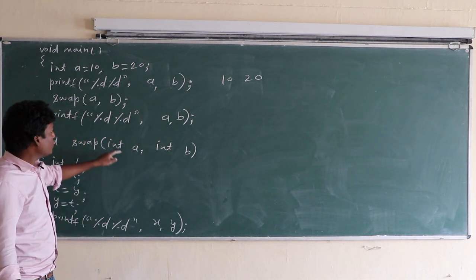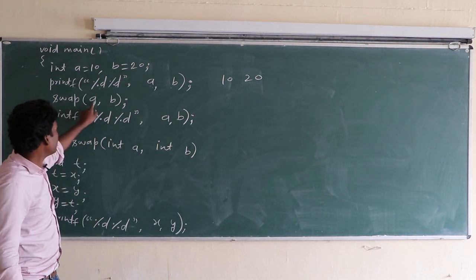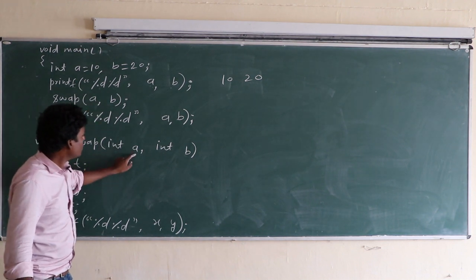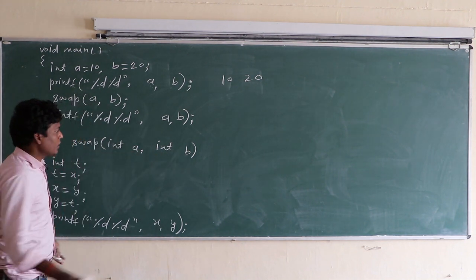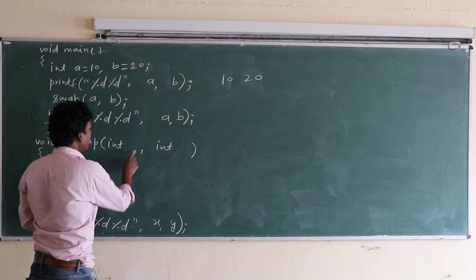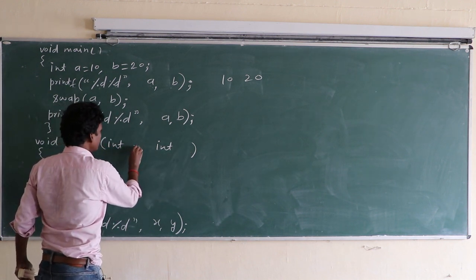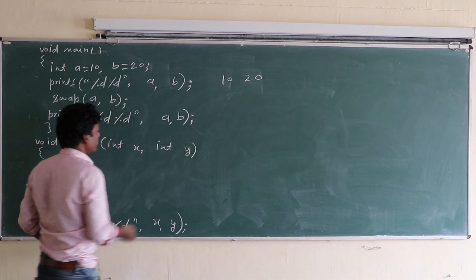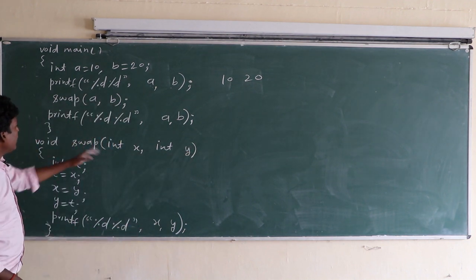Okay class, so you can write the same names; whatever is written here, you can also write the same name here. You can write a and b here also. So here int x and y.